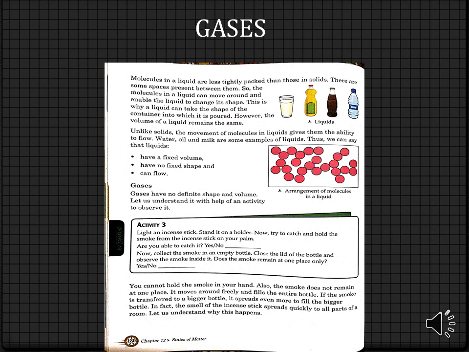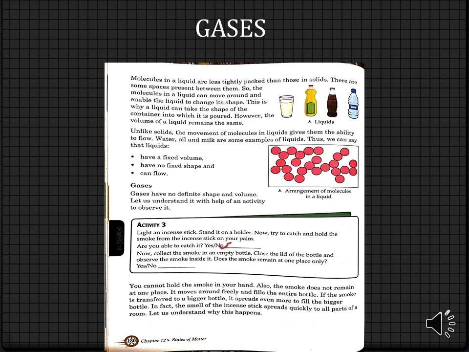Let us understand it with the help of an activity. Light an incense stick. All of you know an incense stick that gives us a beautiful smell. In Bengali we used to call it dhupkati. Yes, that is an incense stick. Stand it on a holder. Put it on a holder. Now try to catch and hold the smoke from the incense stick on your palm. Can you take the smoke on your palm? Can you hold it? Are you able to catch it? Yes or no? No.